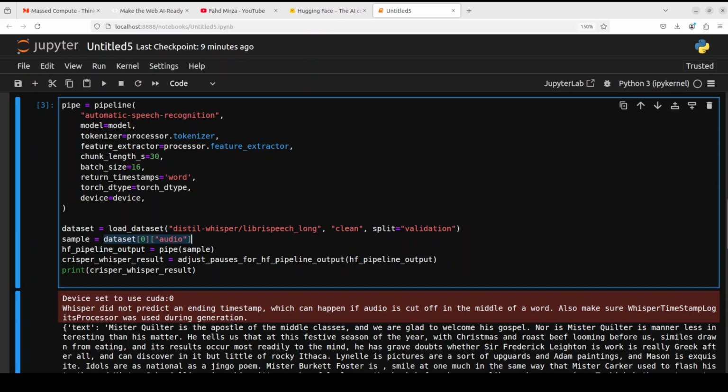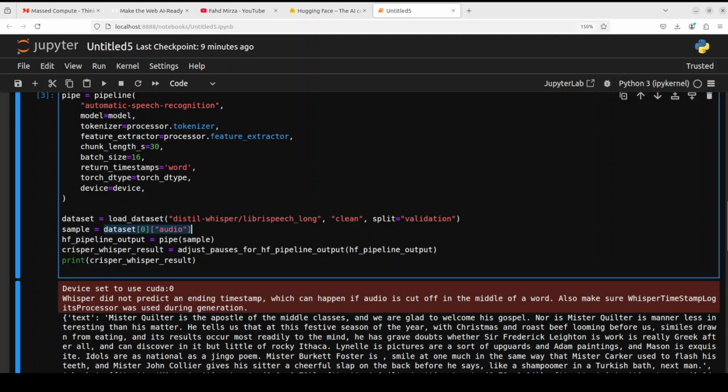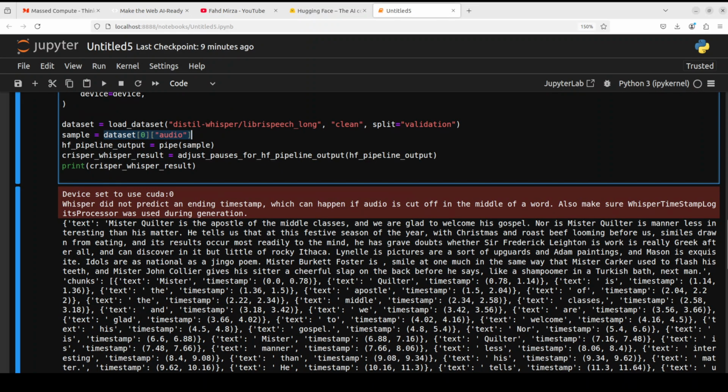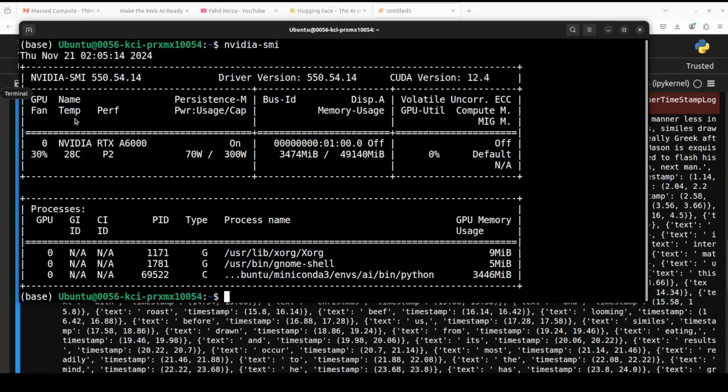And there you go. It has produced the transcription, and it was quite fast, by the way. And you can see that not only has it produced the whole transcription verbatim, but also the timestamps with it. Really good stuff. And if I quickly show you the VRAM consumption, let me quickly check again. There you go. I think my older model is already on that one, so that is why it is using 30 gig, but that is not possible. So let me flush the VRAM and rerun it.